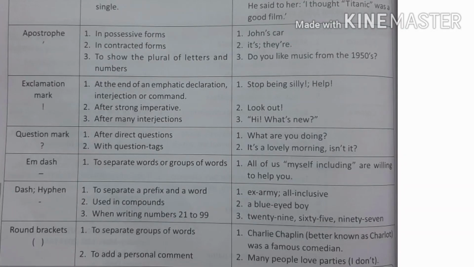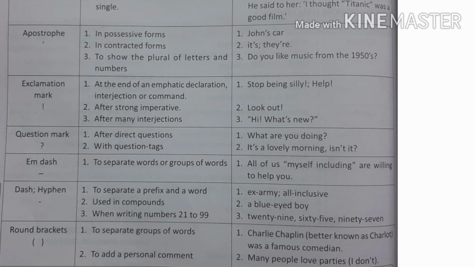Next punctuation mark is the apostrophe. Apostrophe is like a comma, but it is used at the top of the word, and it is used to show possession. First, in possessive forms like John's car. It means the car belongs to John. In contracted forms like it's, they're,